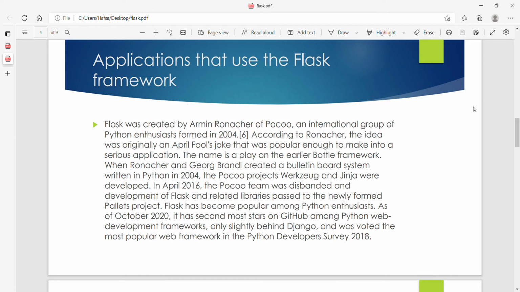When Ronacher and Georg Brandl created a bulletin board system written in Python in 2004, the Pocoo projects Werkzeug and Jinja were developed. In April 2016, the Pocoo team was disbanded and development of Flask and related libraries passed to the newly formed Pallets project.